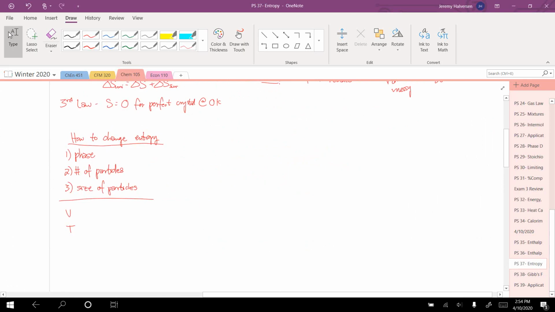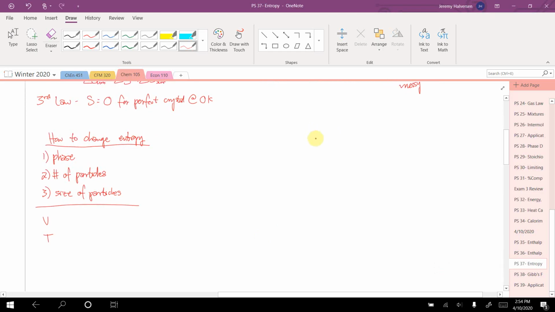Now, lastly, let's talk about how you can calculate entropy for a process, actually numerically instead of conceptually. And then we'll get into the problem set, and it should be pretty easy at that point. So if I'm trying to find the change in entropy of a process, okay, the first thing I'll say is in certain conditions we have what we call a reversible process, which you can think of as adding Q, or adding heat, with no change in temperature.